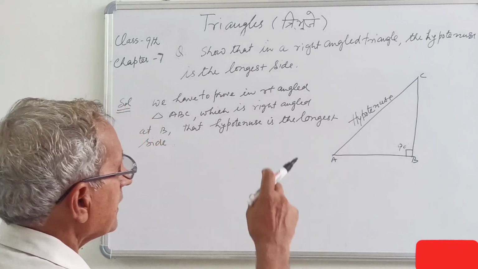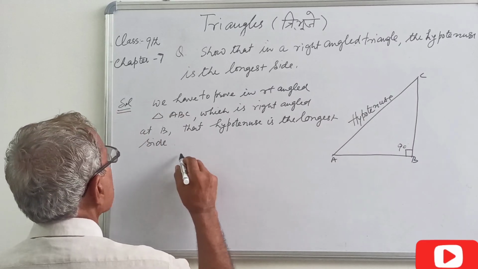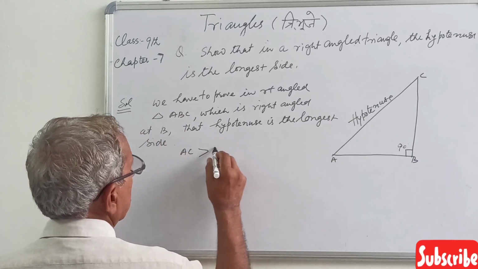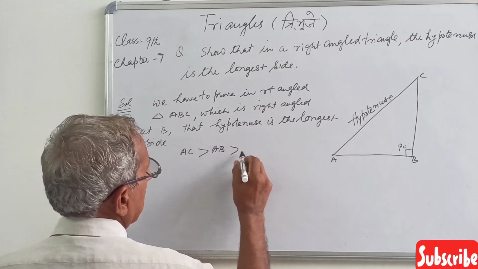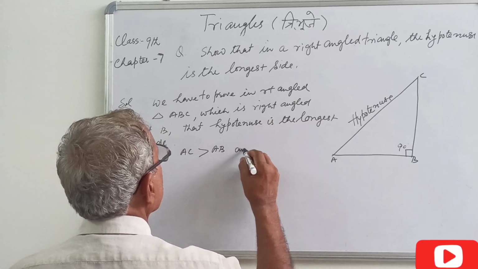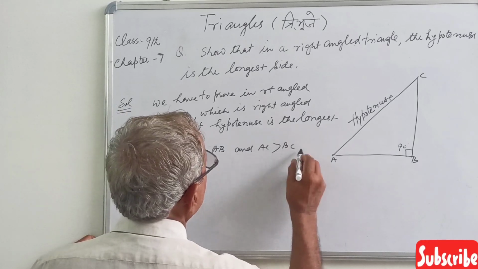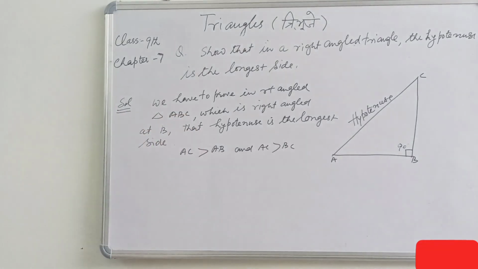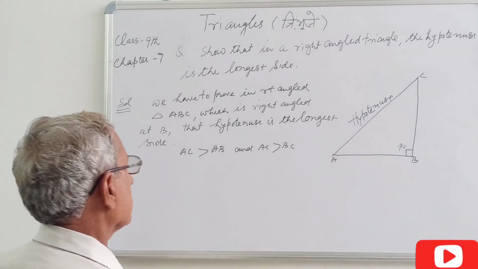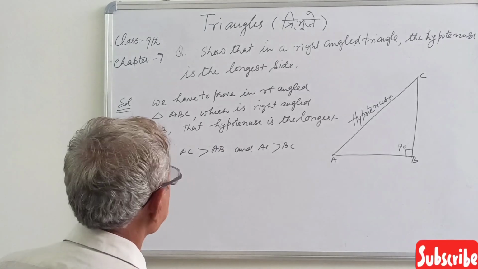And the longest side is AC. So you have to prove AC is greater than AB, and AC is greater than BC. So AC is the longest of the three sides. So this is to be proved here.